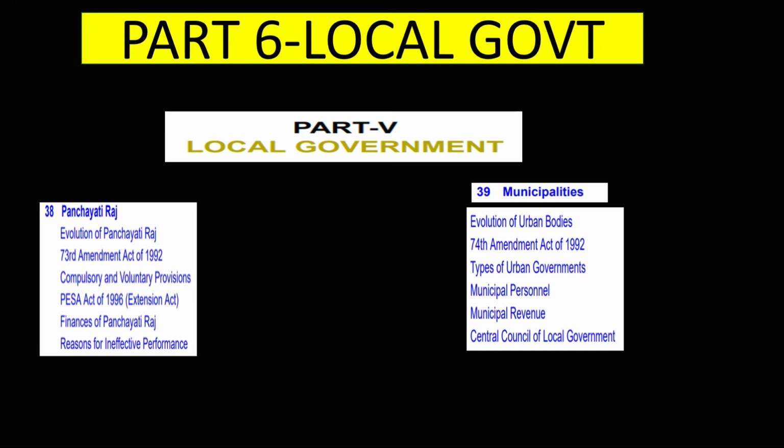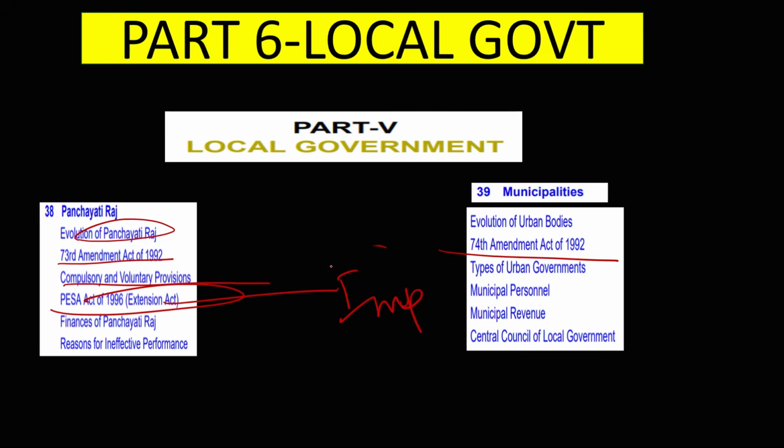Next, guys, local government. This is also a very important chapter. Every year, at least one question on local bodies. Here, the focus should be on the evolution of Panchayati Raj. Next, the 73rd Amendment and 74th Amendment. Next, compulsory and voluntary provisions. Next, PESA. This year, I am predicting a question on PESA, so please do prepare PESA. And last but not the least is the finances of local bodies, panchayats and the urban local bodies.